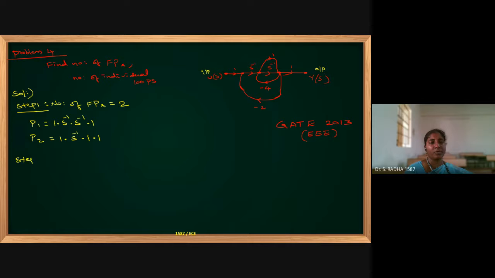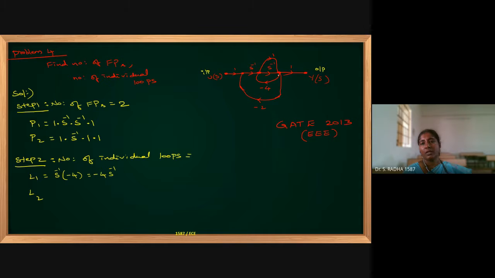Now coming to individual loops. In step 2, I am finding the number of individual loops, closed paths. I will write L1, L2 like that. For L1, s power minus 1 into minus 4. This is a closed path, with gain minus 4 into s power minus 1. You can see s power minus 1, downward minus 4, one closed path.